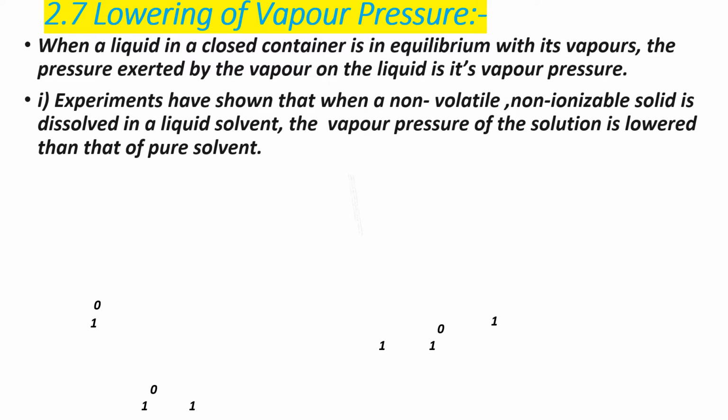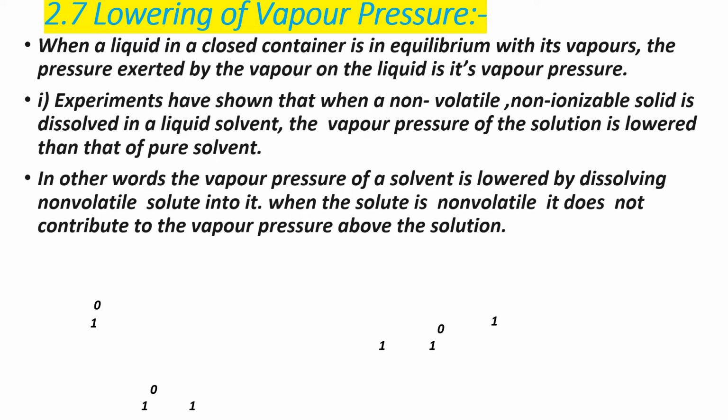Simply memorize this. In other words, the vapor pressure of a solvent is lowered by dissolving a non-volatile solid in it.